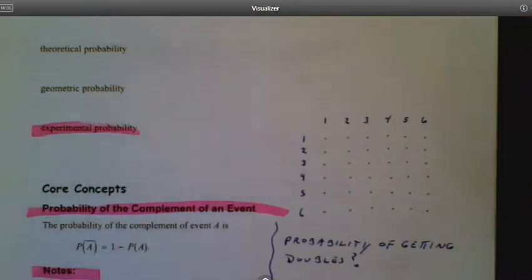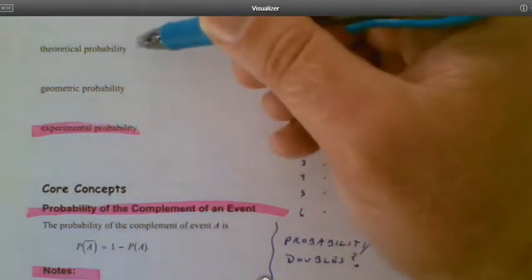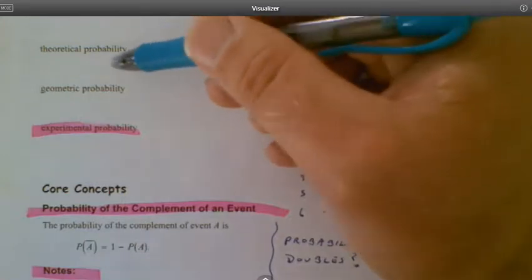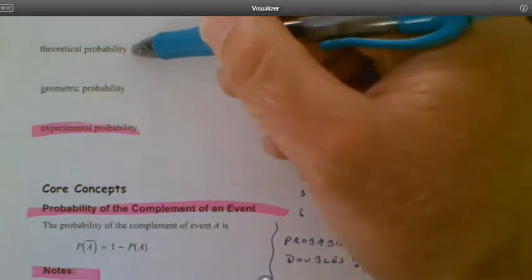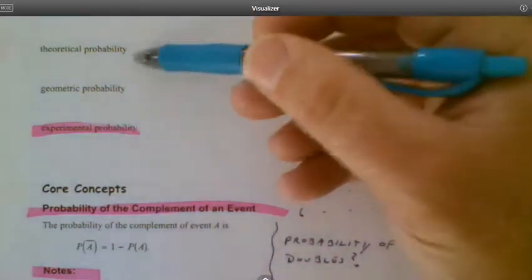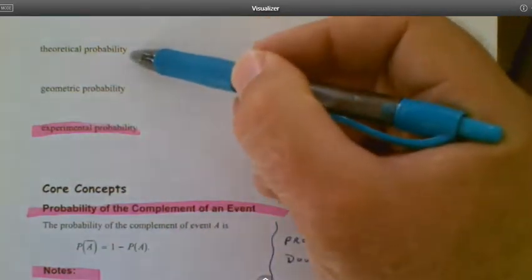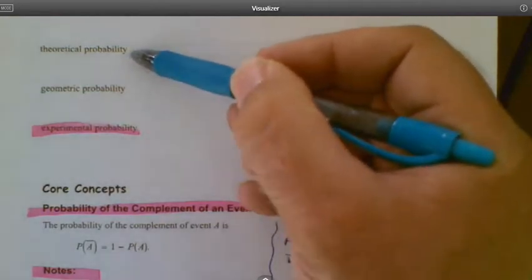So, one big idea for today's lesson is the difference between theoretical probability and experimental probability. So theoretical probability is the probability that you would normally think of. This is what you would expect to happen with certain events. So let me give you an example.